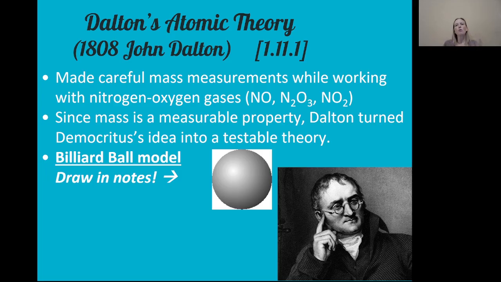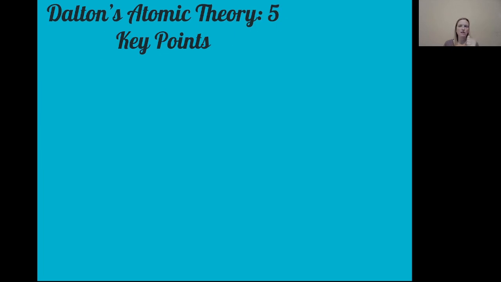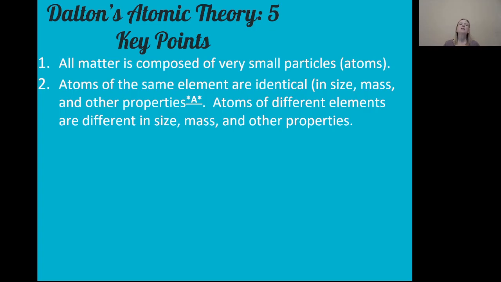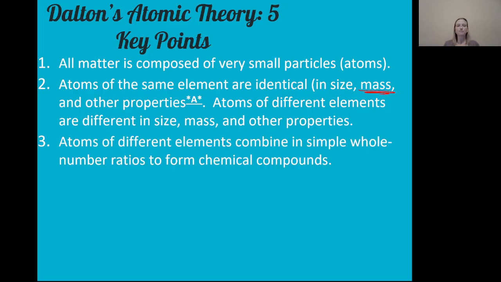So what were the tenets of his theory? What were his ideas about atoms? There were 5 key points. The first point is that all matter is composed of very small particles, which he called atoms. Second, he said that atoms of the same element are identical in size, in mass, and in other properties. So here we can use mass to test our ideas when we're comparing atoms. But atoms of different elements are different in size and mass and other properties.